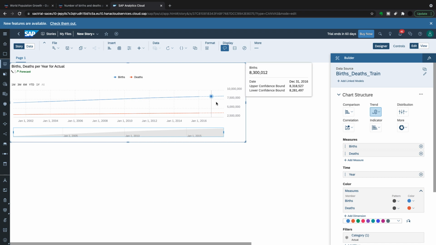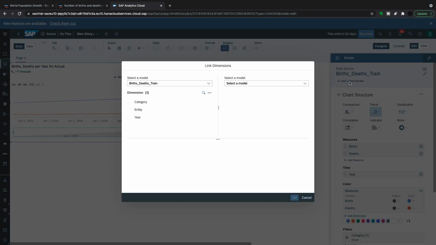What that's done very quickly is forecasted births and deaths for 2016, 2017, but we don't really care about that. What we want to see is, for Ireland, are the births in 2016 close to the actuals? For Japan, are the deaths in 2016 close to the actuals? So what I'm going to do first is add a linked model to this.